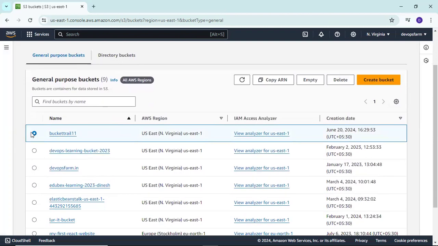In the details for bucket trial 1, the AWS region is US East (N. Virginia), us-east-1, and the creation date is 20th June.